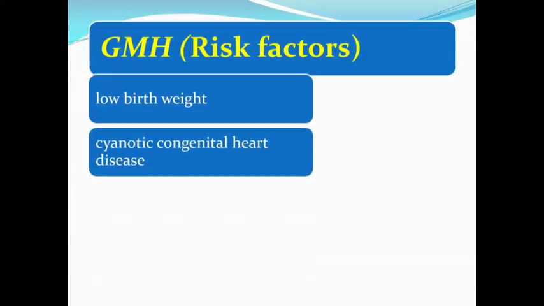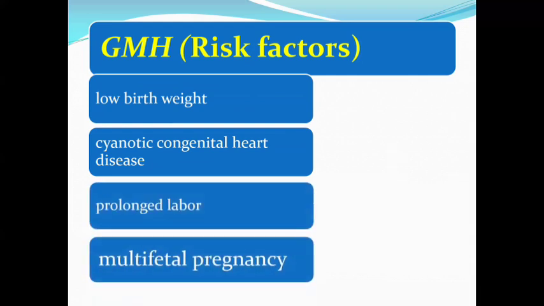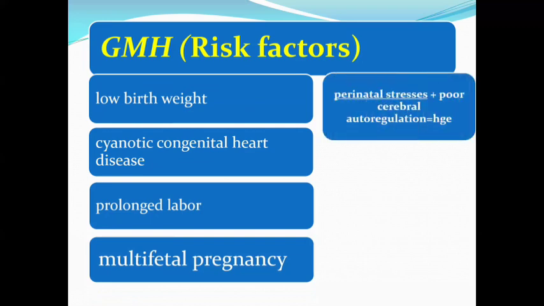What are the risk factors? We have 2 intrinsic factors, low birth weight and cyanotic congenital heart disease, and 2 extrinsic factors, prolonged labor and multifetal pregnancy. As we said, any perinatal stress plus poor cerebral autoregulation equals hemorrhage.